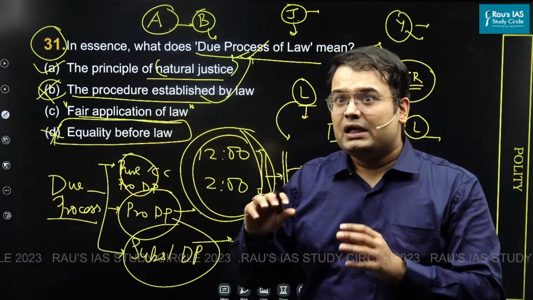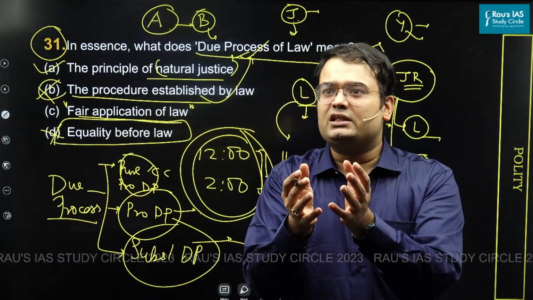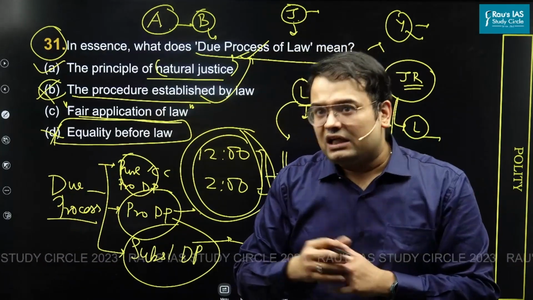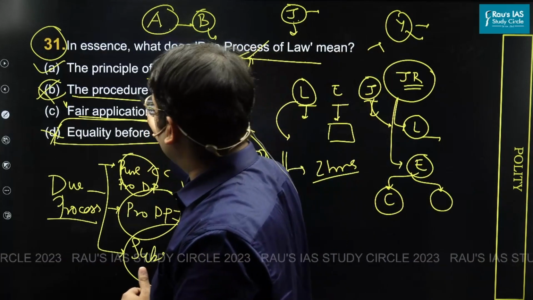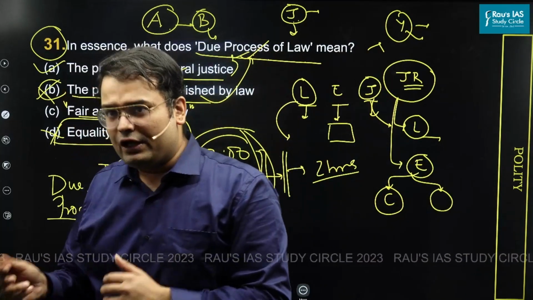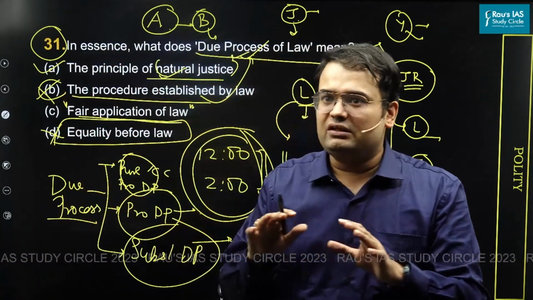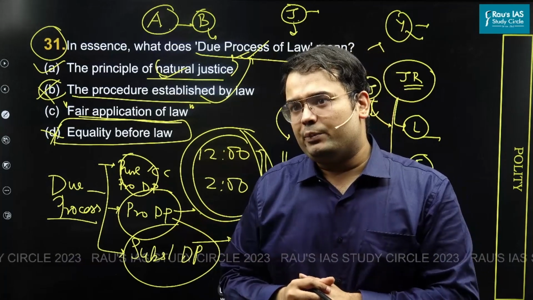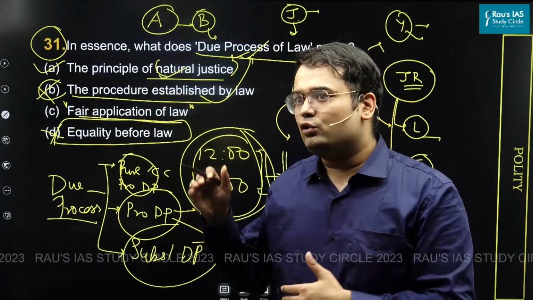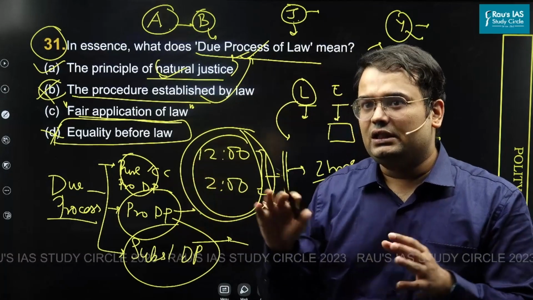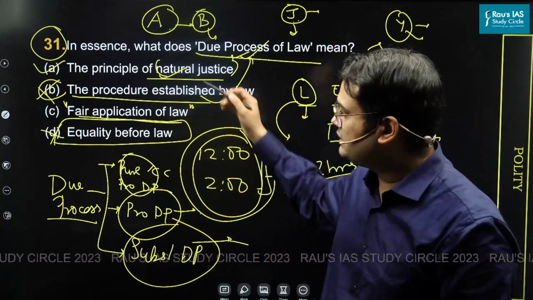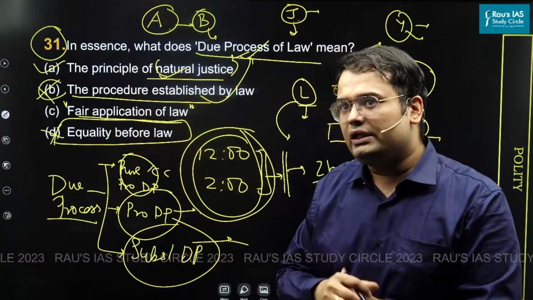It is about natural justice, principle of natural justice in its holistic sense. That means the most appropriate answer indeed would be natural justice. I hope you are able to understand how exactly we could have gone about attempting this question. And even though we may not be having complete knowledge, we can still make some elimination and get to the right option.